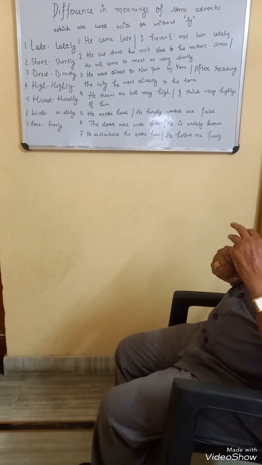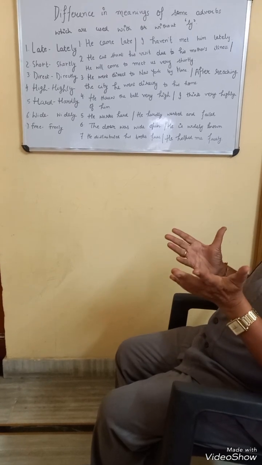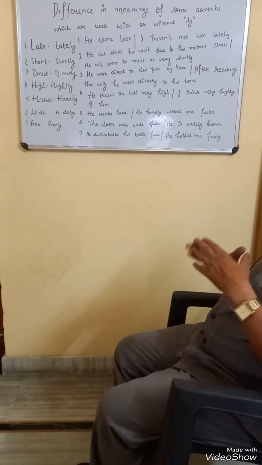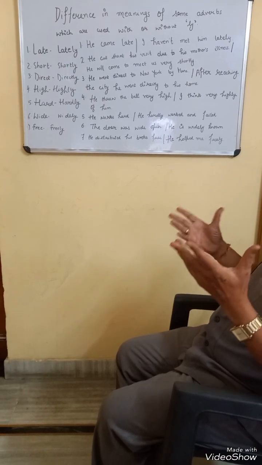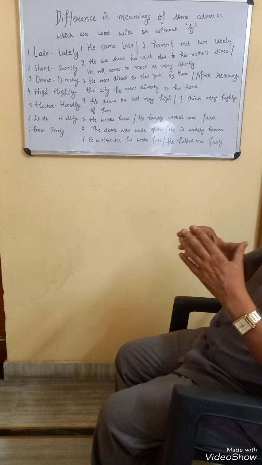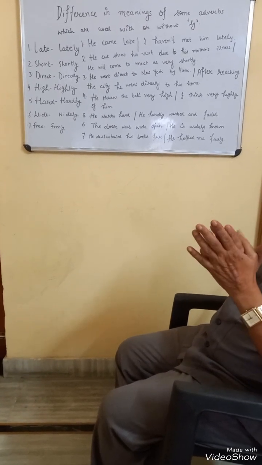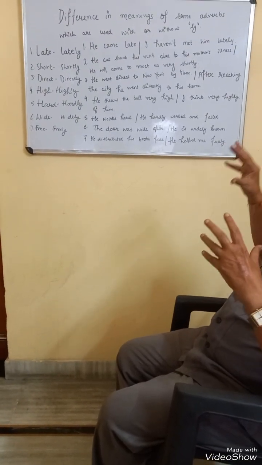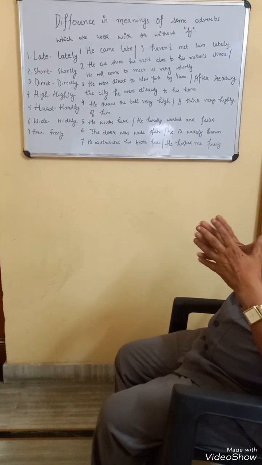Wide and widely. So wide, when it is used as an adverb, means completely. The door was wide open. Here wide means completely open. Widely means at different places, at all places. He is widely known. He is famous across the country. People in different corners of the world know him. So widely has a different connotation. Wide means completely. Widely means at a number of places, at a number of places in remote areas also.